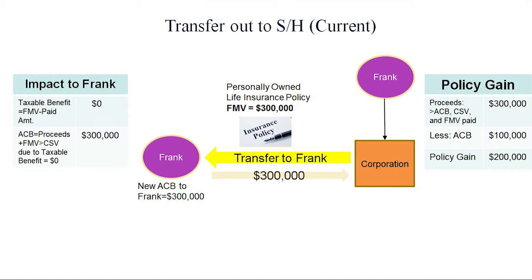How many people are actually going to pay for that fair market value coming out? I'm going to suffice to say less than 10%, and the over-under on that is probably 10%, right? Not too many people are going to pay. So suffice it to say that 99.9% of the time, what's going to happen in these examples is you're going to have a policy gain equal to cash surrender value minus ACB. There's not going to be anything paid back, and I'll have a taxable benefit to report of $300,000. That's a huge issue. And again, the insurance companies will not be giving you the guidance there.